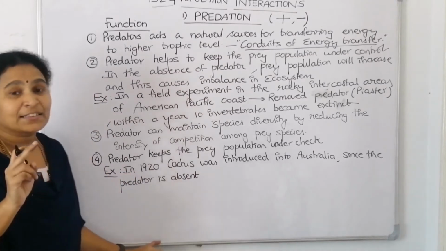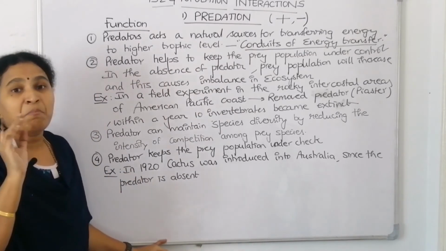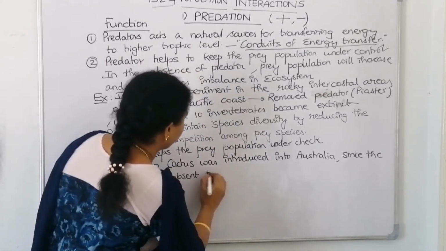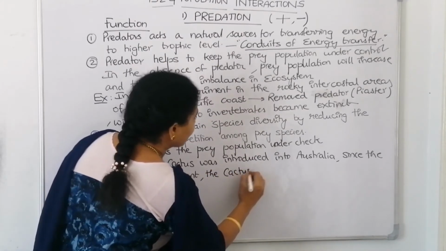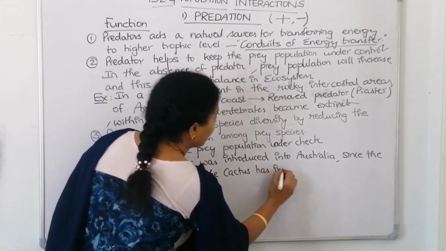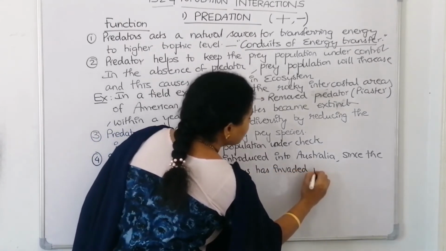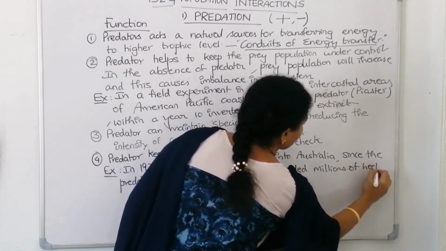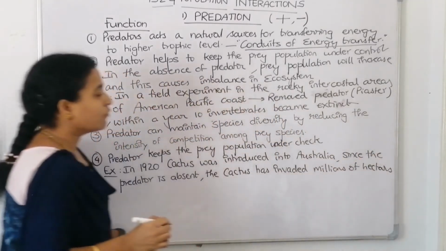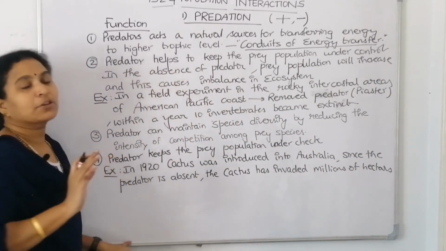The cactus has invaded millions of hectares in a short span. How much did it invade? Millions of hectares, and they were not able to control it.